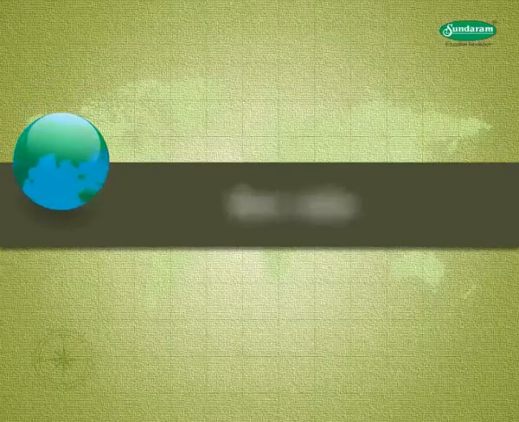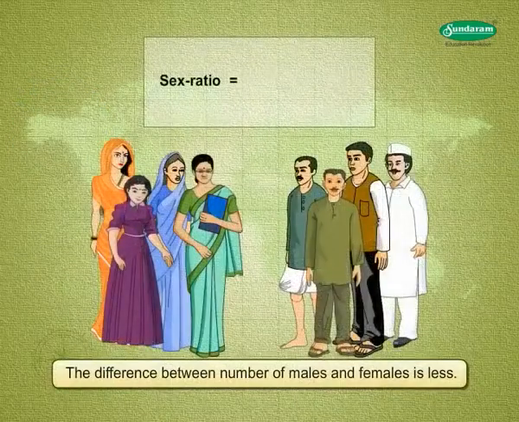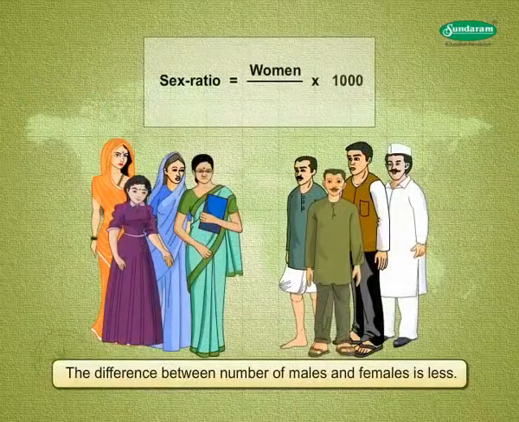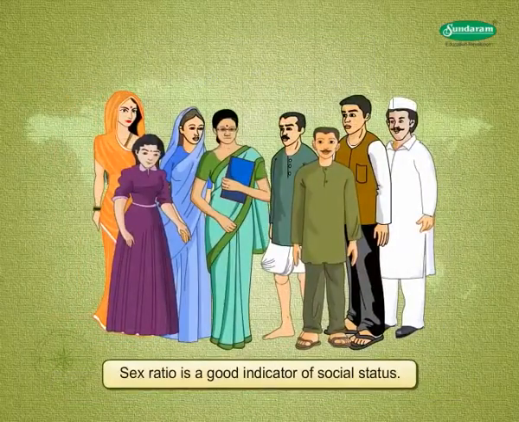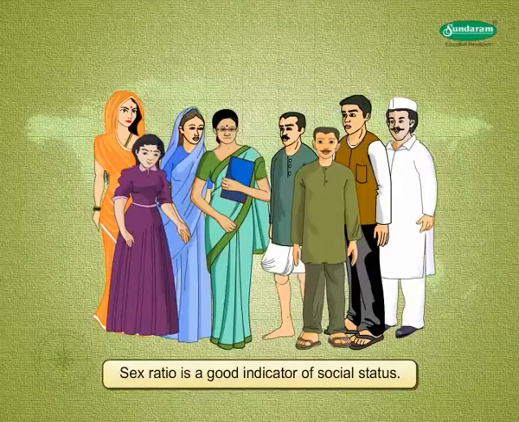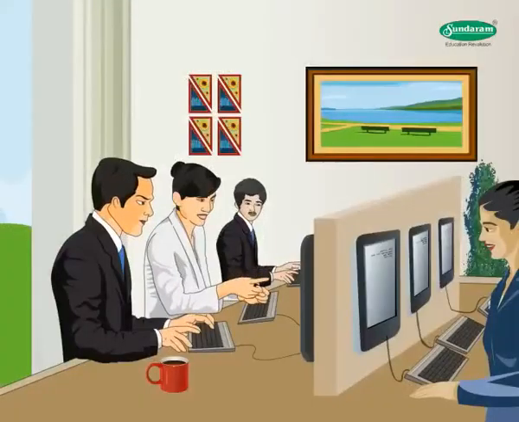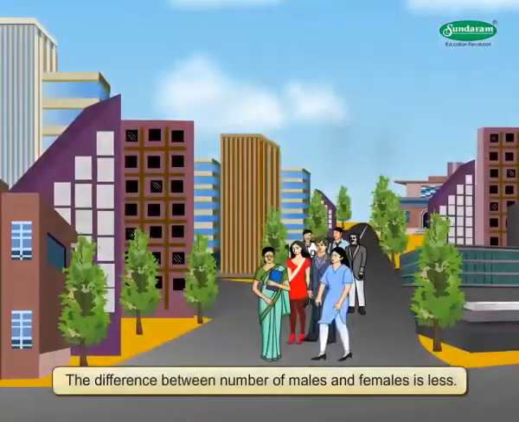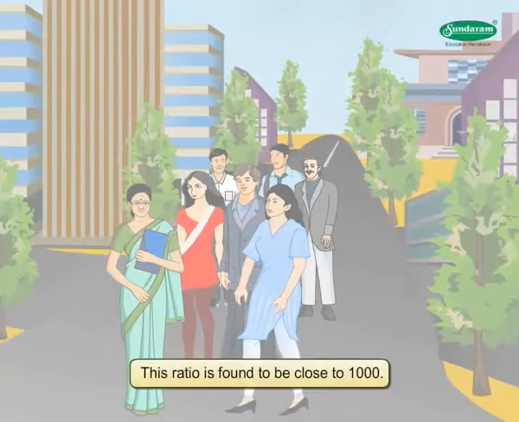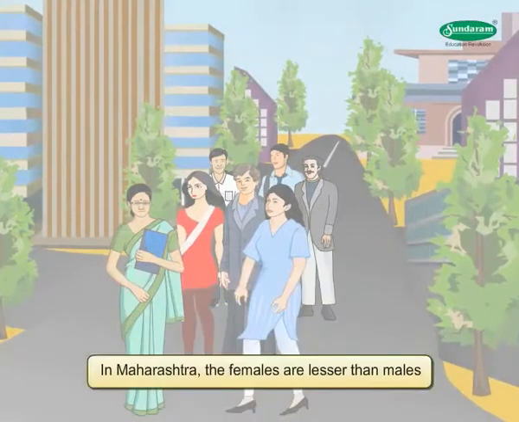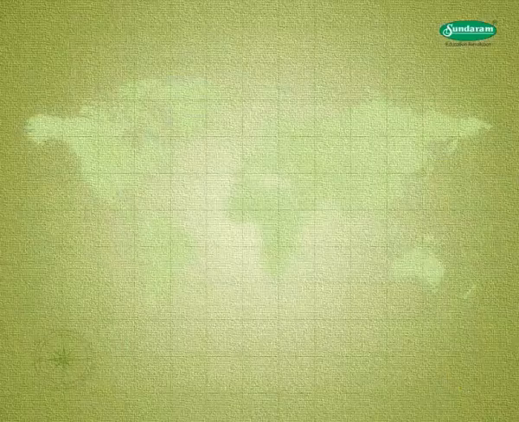Sex ratio. Sex ratio is the ratio of the number of females per thousand males. Sex ratio is a good indicator of social status. Where women have a better social status, the difference between the number of males and females is less. In fact, this ratio is found to be close to 1000. In Maharashtra, the females are fewer than males.